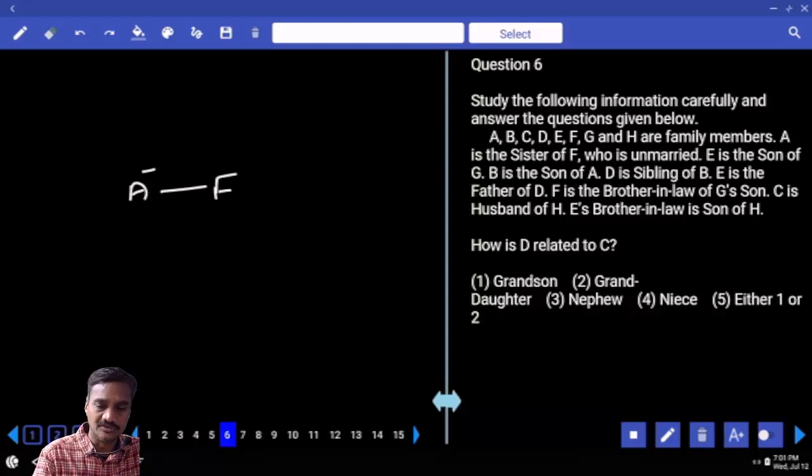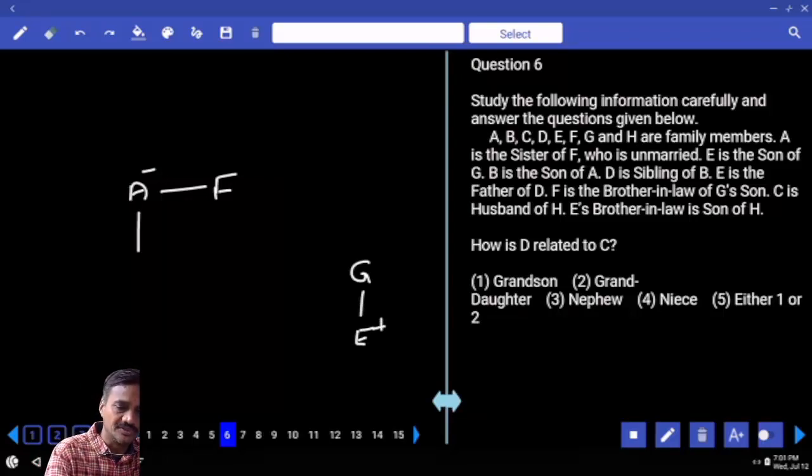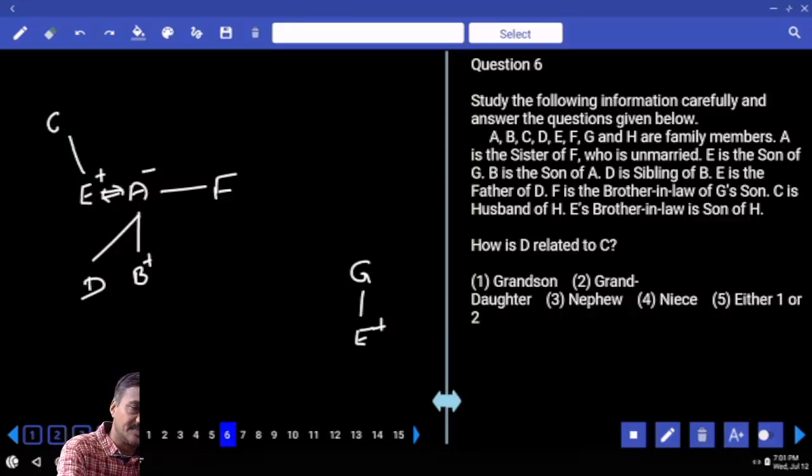E is the son of Z. B is the son of E. Now this B is the son of A. And D is the sibling of B. E is the father of D. E and A are a married couple. And E's parent, who is that person? G. G is the parent of E. And E is the father of D.